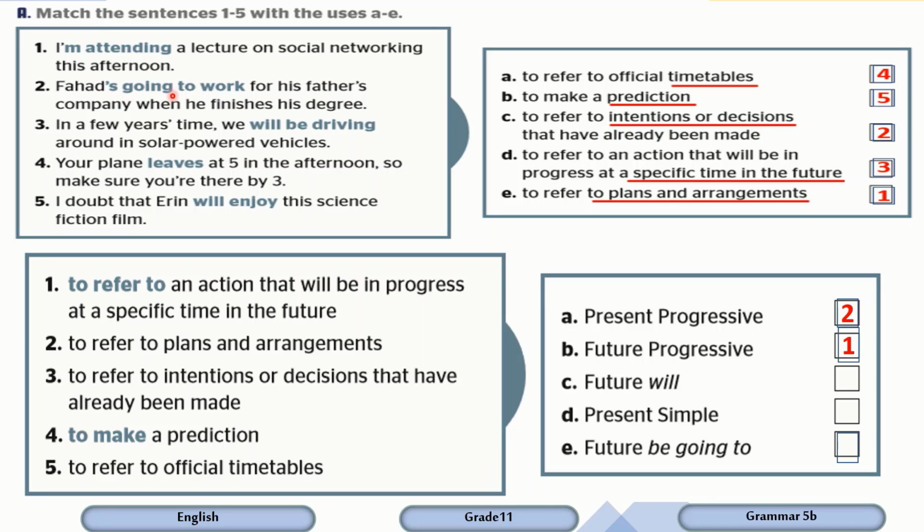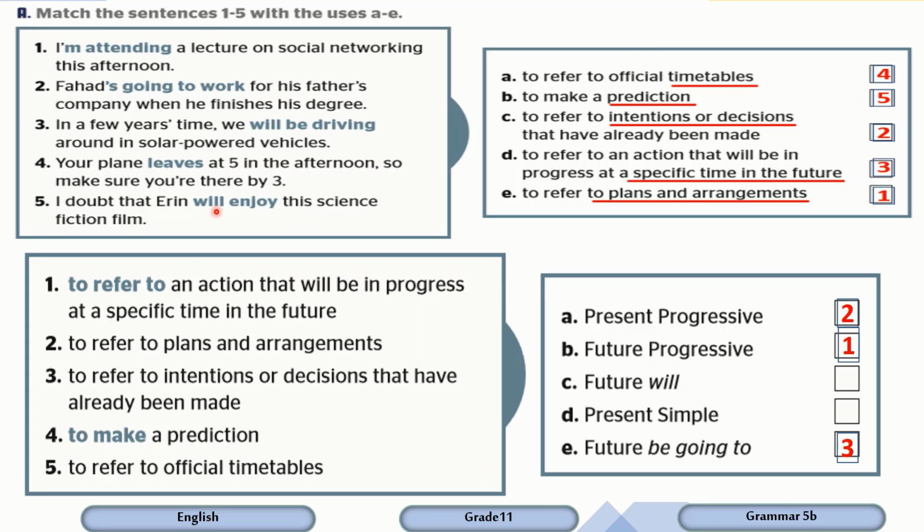Fahad's going to work. So what is the tense here? It's the future using be going to. Is or am or are going to. That's the meaning of be, don't forget. To make a prediction, let's go back. So this is B, to make prediction, which means the sentence number 5.